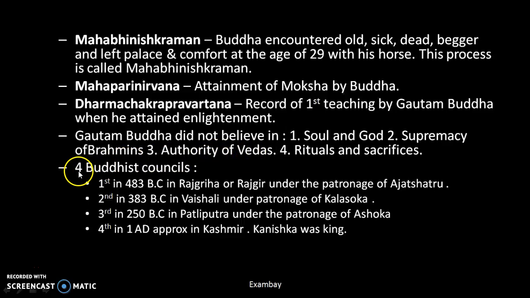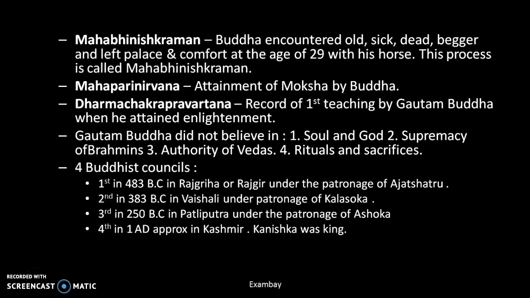4 Buddhist councils, these are very important. First was in 483 BC, okay, in Rajgir, under the patronage of Ajatshatru. And the second one was in Vaishali, under the patronage of Kalashoka. These are the names of kings when they were the kings. Okay, third was in 250 BC in Patliputra, under the patronage of Ashoka. Okay, this one is important.